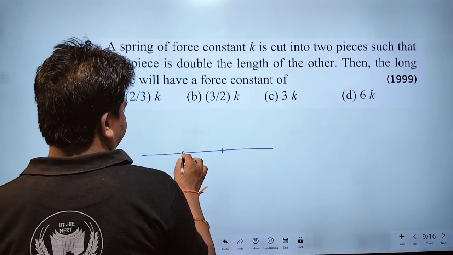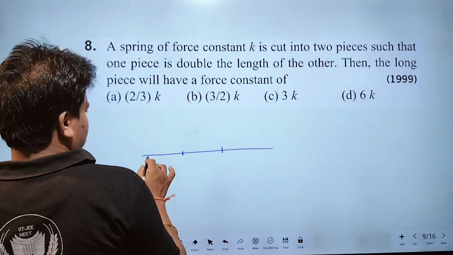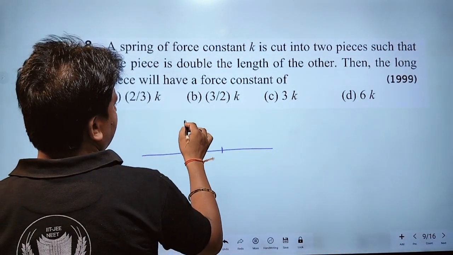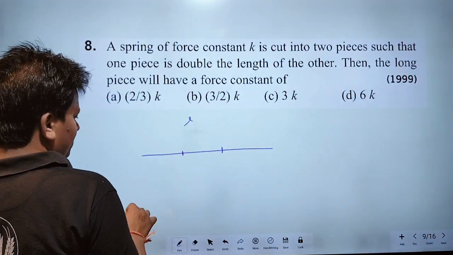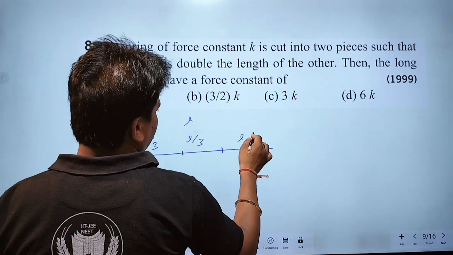Suppose the length of the spring is L and it is divided into three equal parts, therefore each part will be L upon 3, L upon 3, L upon 3.